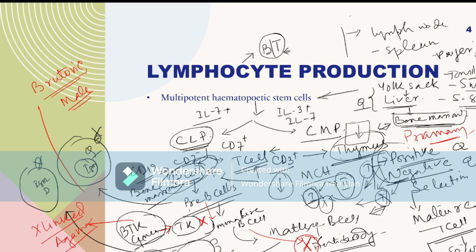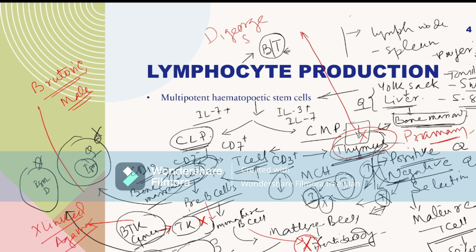The disease in which the thymus is absent is DiGeorge syndrome. In DiGeorge syndrome, there is absence of thymus. The third and fourth branchial arch is not produced. This is always an MCQ.